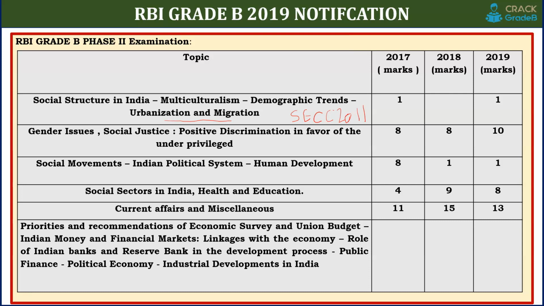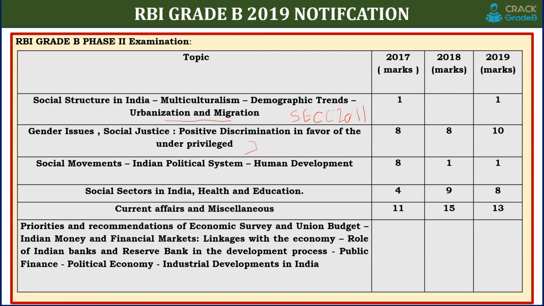The next topic is gender issues, social justice, positive discrimination in favor of the underprivileged. Mainly the government schemes are asked from this topic.